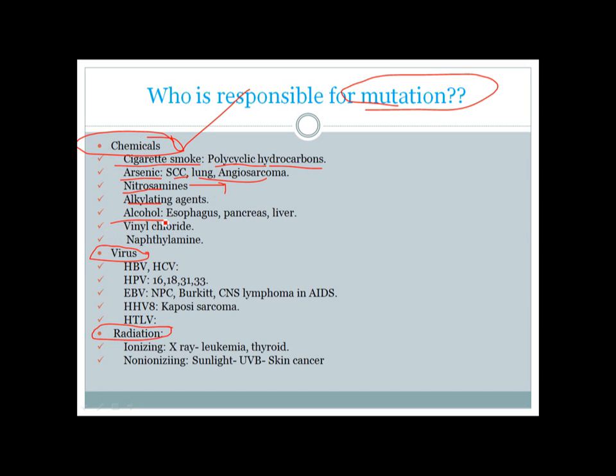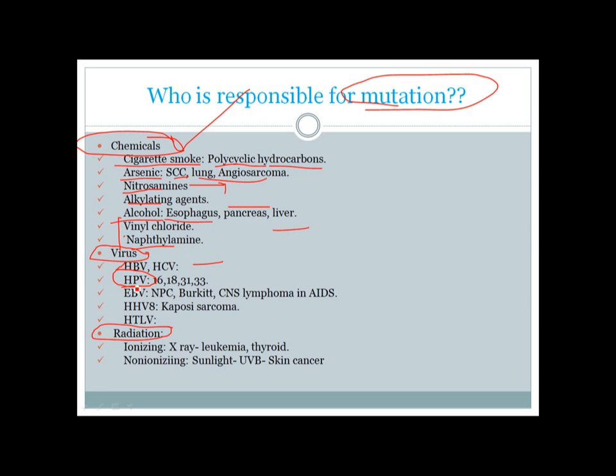Alcohol is also a chemical carcinogen which can cause cancer in the esophagus, pancreas, or liver. There are also two others: vinyl chloride, associated with hepatic angiosarcoma, and naphthylamine, associated with bladder tumor or bladder cancer. Viruses: the most important viruses to know are hepatitis viruses, which cause hepatic carcinoma or hepatocellular carcinoma.